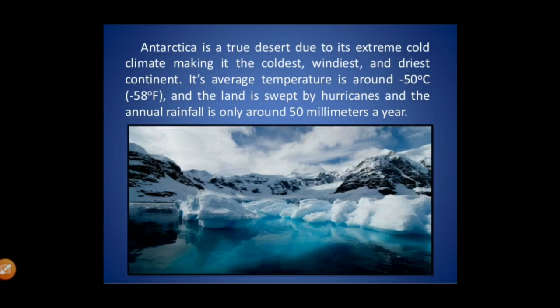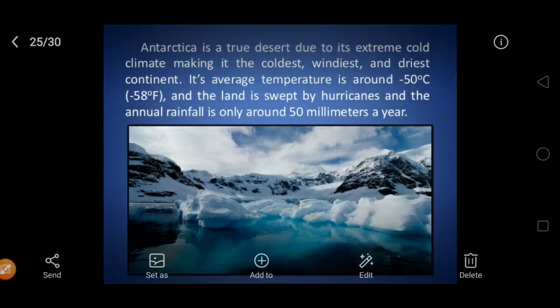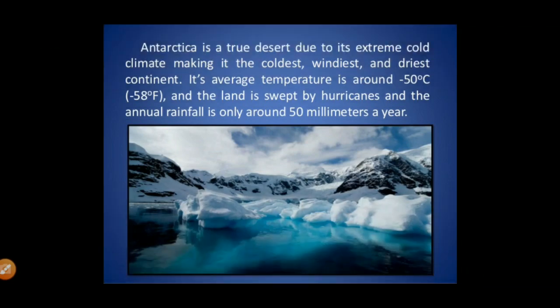You know, 75% of the world's ice and 70% of the earth's fresh water is where? It is only and only in Antarctica. It is also called the white continent.